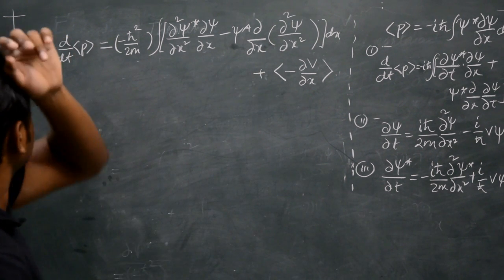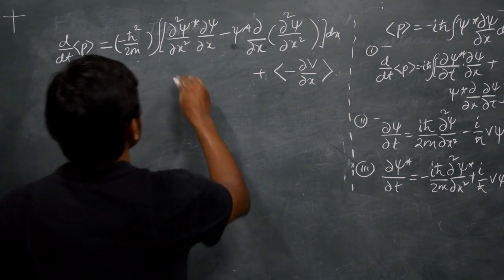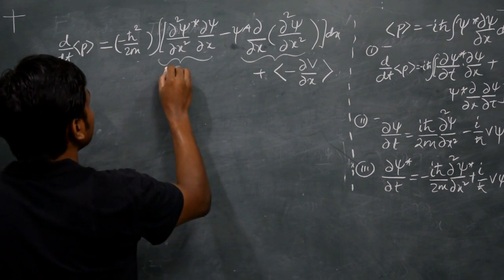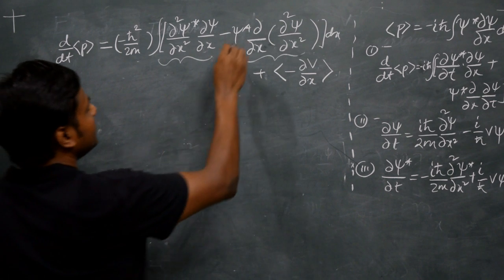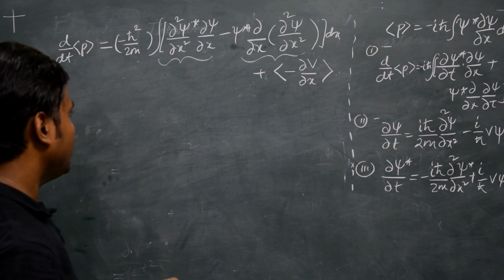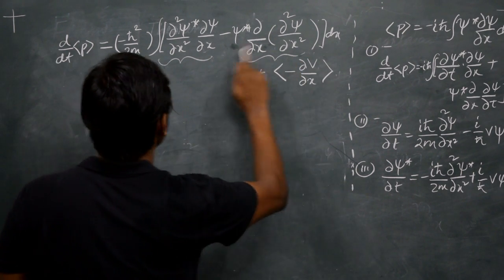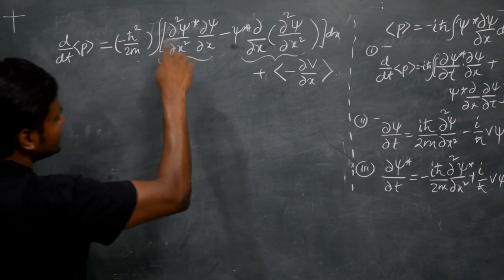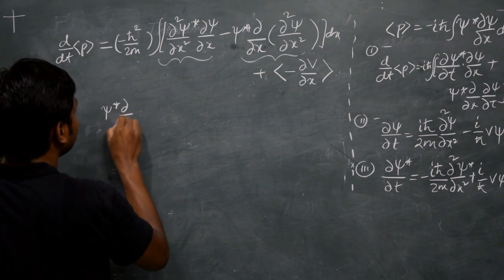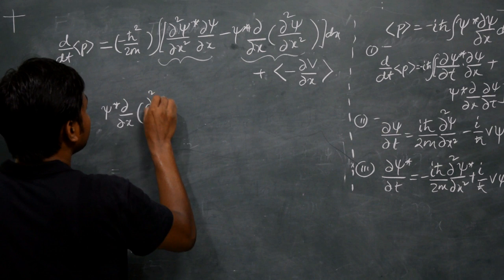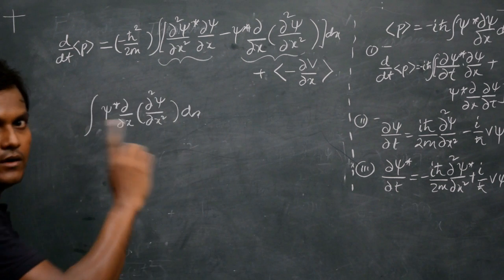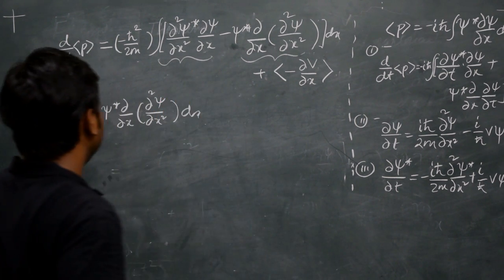So if you look at the first integral, there are two different terms. Let's look at this particular term first, because I think that is going to help solve the expression quite easily. So let's look at the second term inside the first integration. This expression is psi star del by del x of del square psi by del x square, integration dx. This is basically the second term inside the integration, if I separate it.